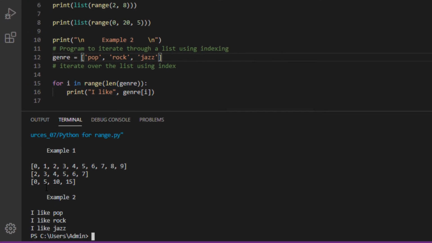From this, it is clear that it prints 0 to 9 for case 1. For the second, as we have a step of 2, it prints 2 to 7, and the maximum limit is 8. For the third statement, it prints 0 to 15. Note that for the third statement we have 0 as the starting point, the step is 5, and the maximum is 20. We'll see example 2. We have used a for loop to print different elements of the list.